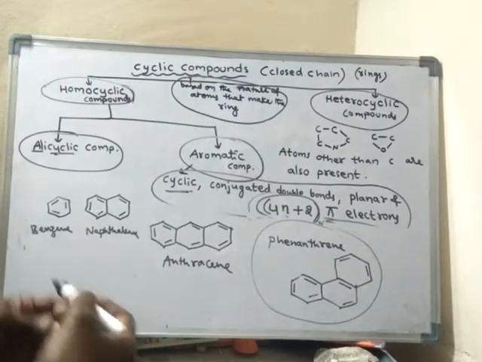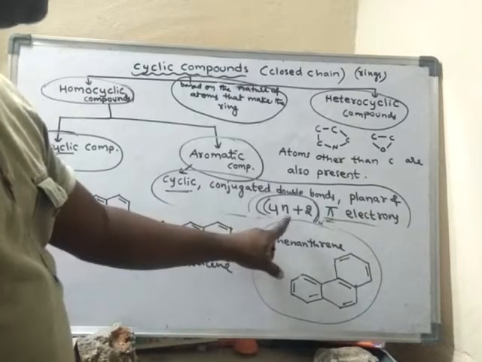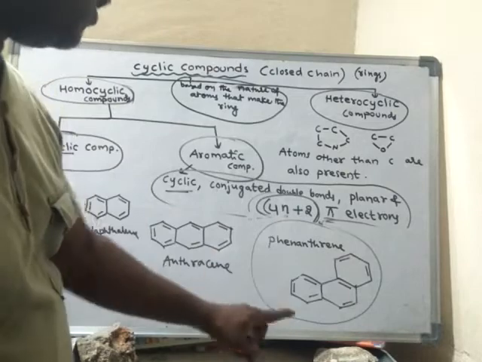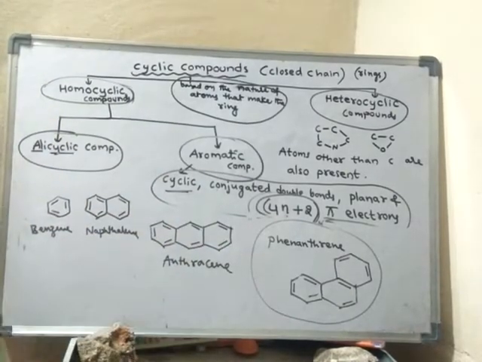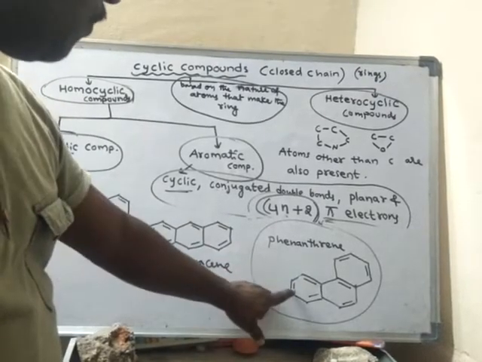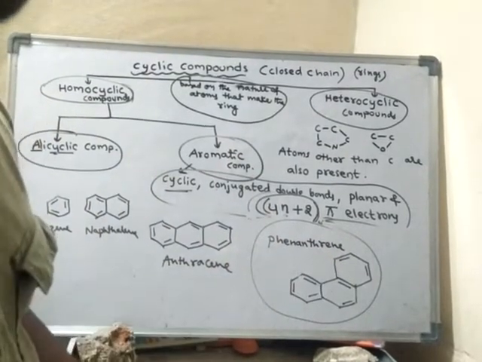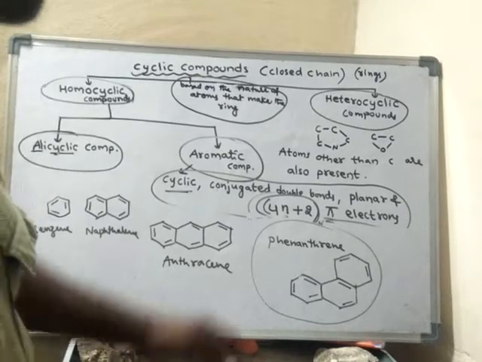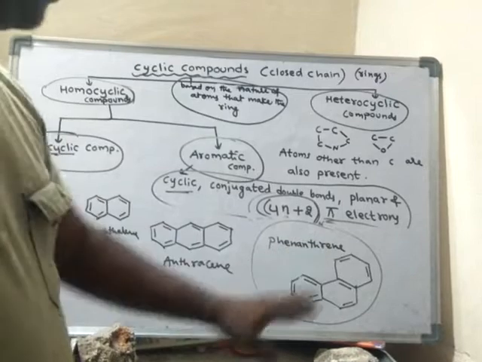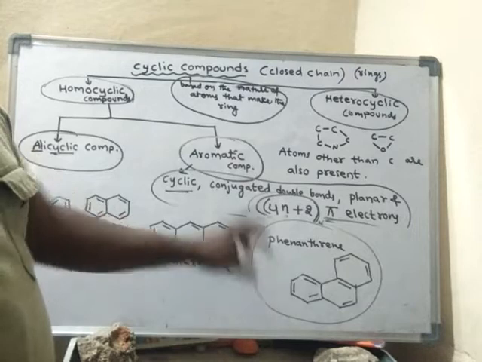Phenanthrene is also cyclic, with conjugated double bonds, planar, and it contains 4n plus 2 pi electrons. How many rings are there? 3 rings. When 3 rings are there, it should contain 14 pi electrons. So now check whether 14 pi electrons are there or not. 1, 2, 3, 4, 5, 6, 7. 7 pi bonds are there. Every pi bond contains 2 pi electrons. Hence 7 into 2, 14 pi electrons are there. So all the 4 properties are satisfied by this compound. Hence it is an aromatic compound.